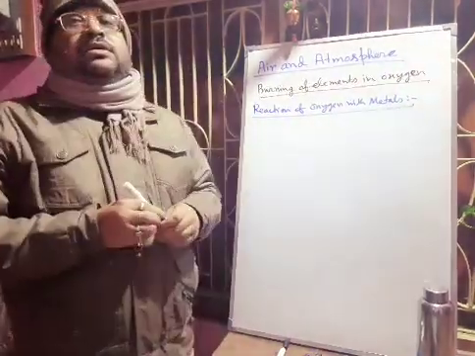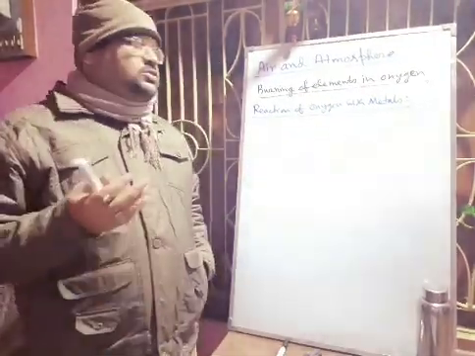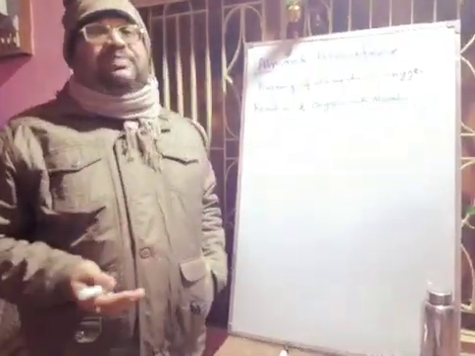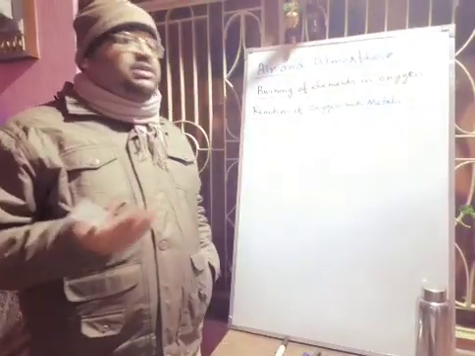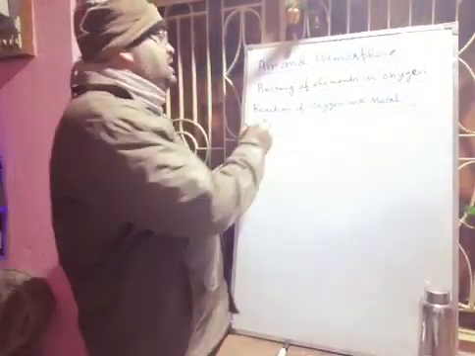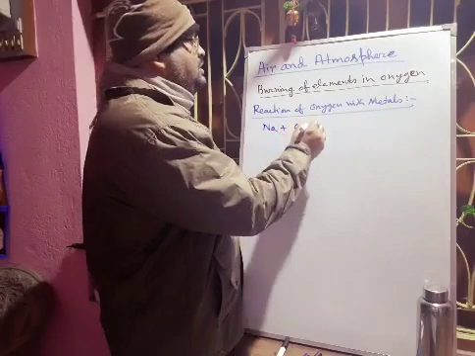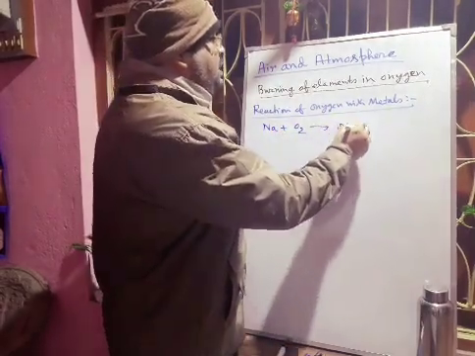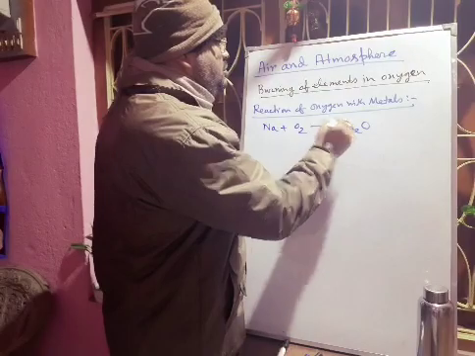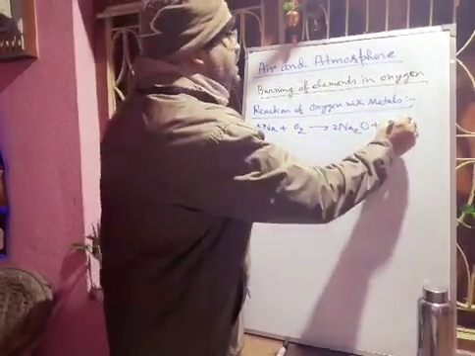Okay. So first in your book it is given sodium. Sodium is highly reactive, and it will react with the oxygen forming sodium oxide. Sodium oxide formula you know, Na2O. So what will be the reaction? Sodium will react with oxygen forming Na2O. So here you have to put 4Na and 2Na2O, plus there will be formation of heat energy.